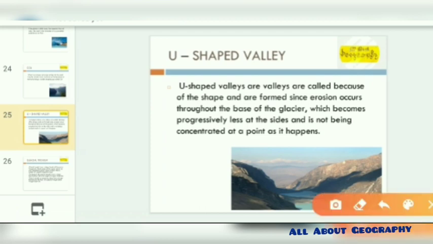See, these are the two valleys, and in the middle this U shape has been formed. Here no deposition is there, but the erosional process occurs throughout the base of this glacier, to give this U shape. Now if I erase this part, you get a clear picture. See that a U shape has been formed over these areas. So basically that's a U-shaped valley.